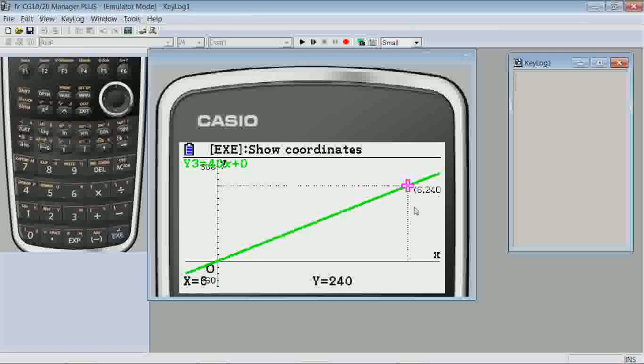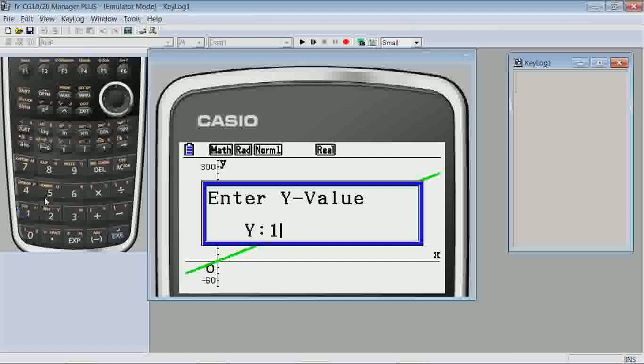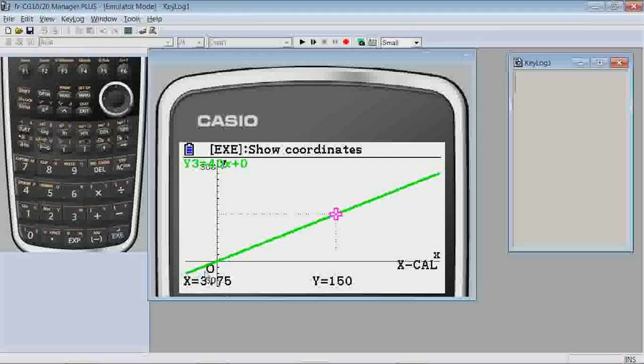How long would the student have to study to earn 2.5 hours, or 150 minutes, of computer time? Here we might use the GSolve and XCalc features. Shift F5 for the GSolve. And we can see that it would take 3 3/4 hours, or 3 hours and 45 minutes, to earn 150 minutes of computer time.